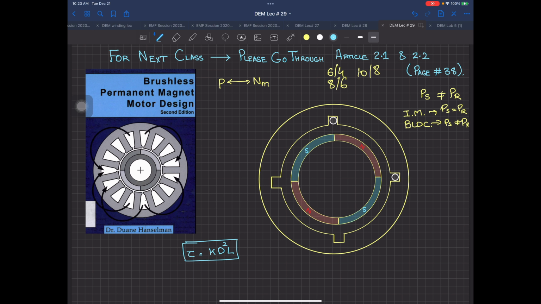So if the motor has a larger volume, certainly that machine is going to have more torque. This K factor is dependent upon the material. If your material is good, as we often talk about, a Tesla machine or any other machine, it's better. This means the K factor depends upon the physical property exhibited by that material. So D square L, so larger the diameter.